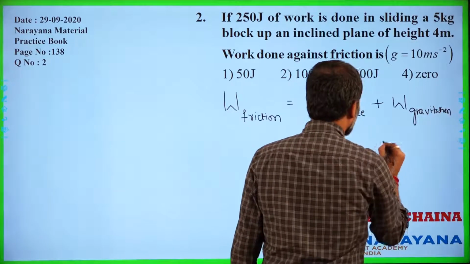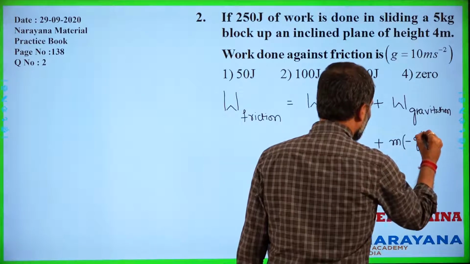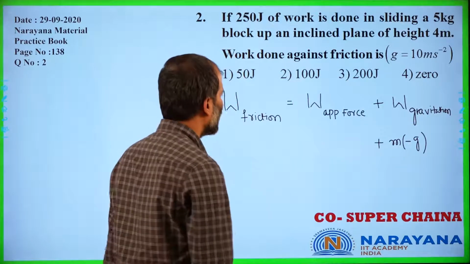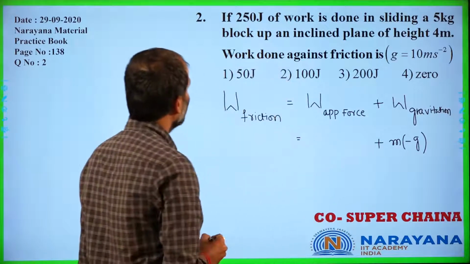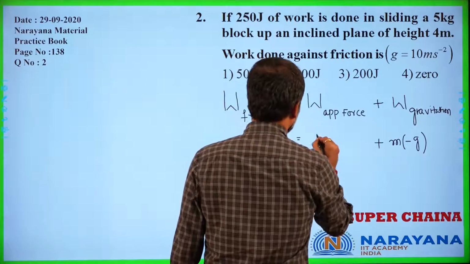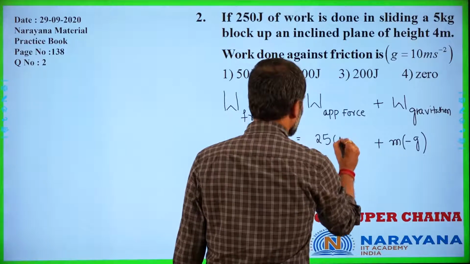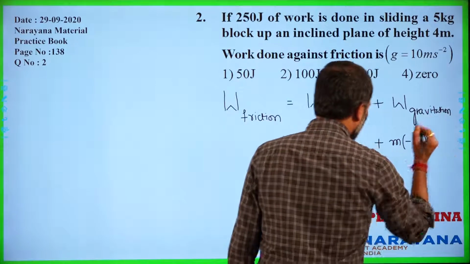Mg, the acting force due to gravity, acts in the downward direction, and with our given data, 250 joules of work is done by the external force. It is mg into h over here.